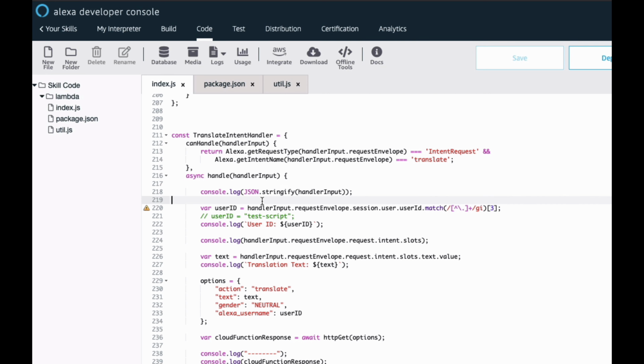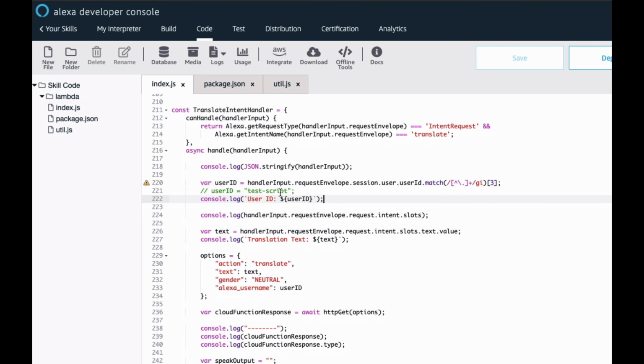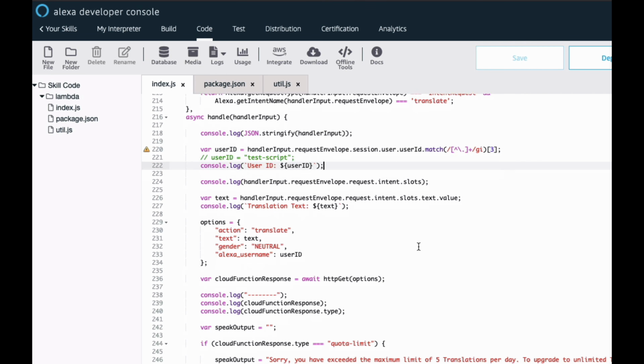And one of the cool things that I do here is I want to extract the user ID. I want to extract the ID associated with that user because I need to know if Tom purchased unlimited upgrades, and if he did, I will handle the intent differently, and I also will store data under his account. And so one of the pieces of information, that metadata that gets sent along, is user ID, and so I do extract that from that handler object, and I use that. I also log it right to the console, so I can see it in debugging.